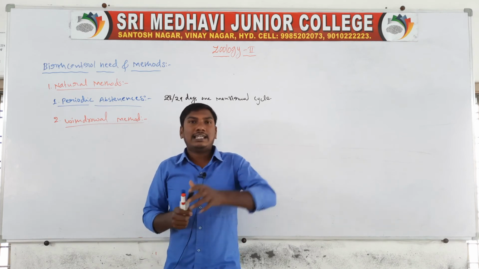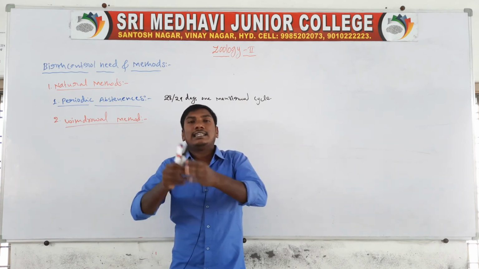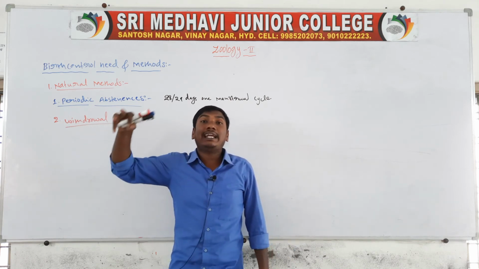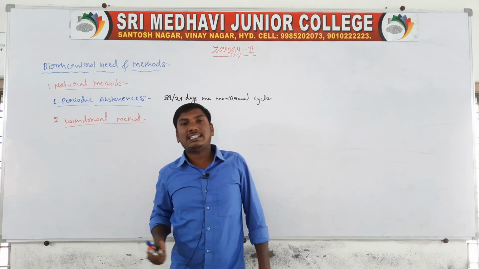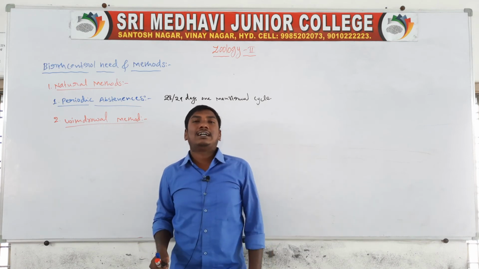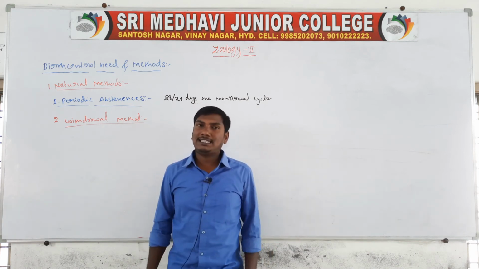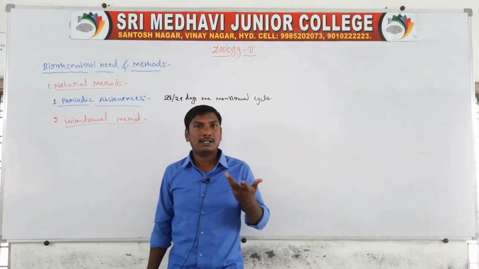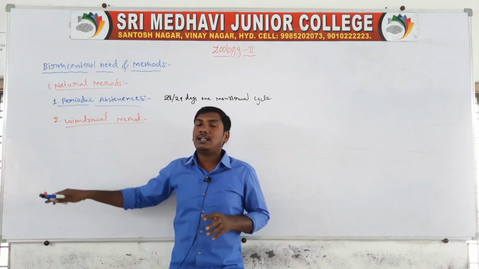During sexual participation, the male removes the penis from the vagina at the time of ejaculation. So the semen does not pass into the female vagina, and there is no formation of pregnancy. This is the withdrawal method.